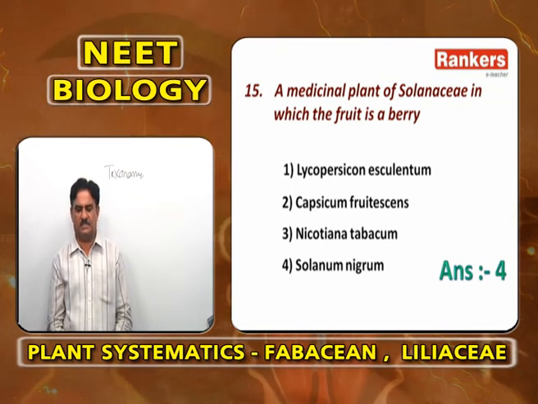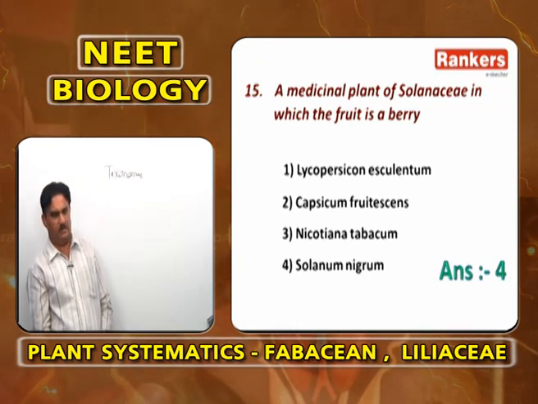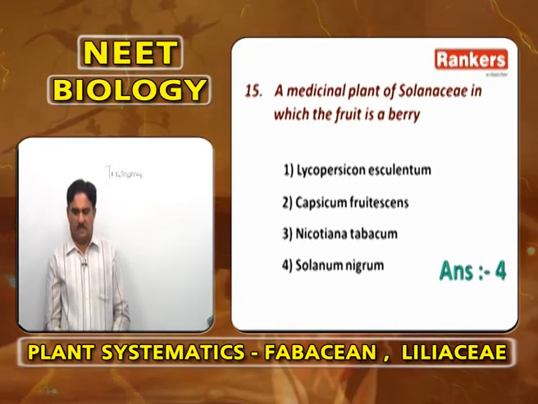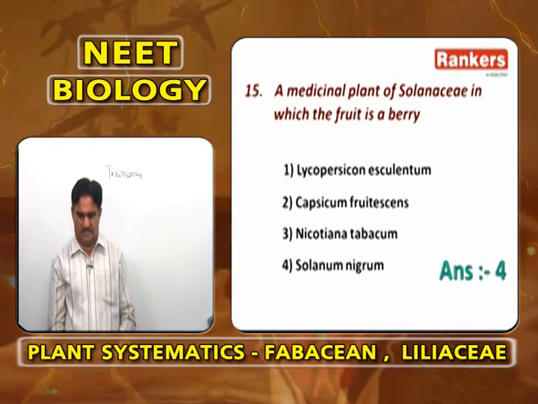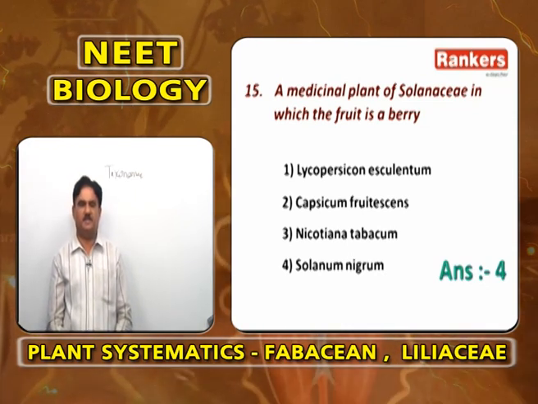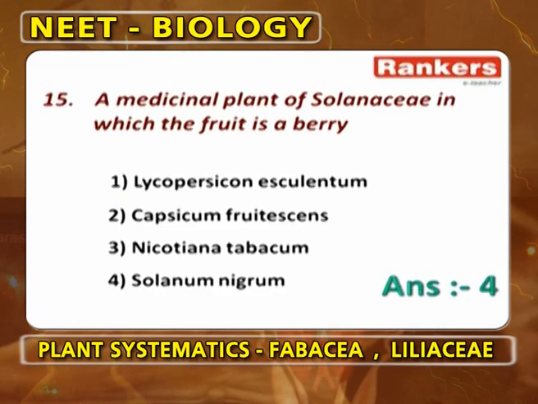Nicotiana tabacum, fruit is not a berry, it is a septifragal capsule. Then Solanum nigrum, it is called Makoi, and here the fruit is a berry, and this plant is widely used as a medicinal plant. So, answer is 4.